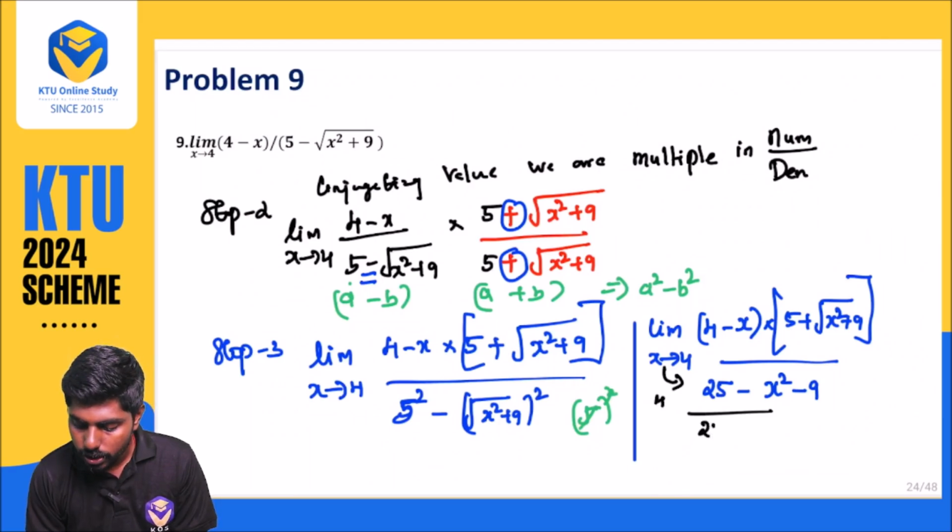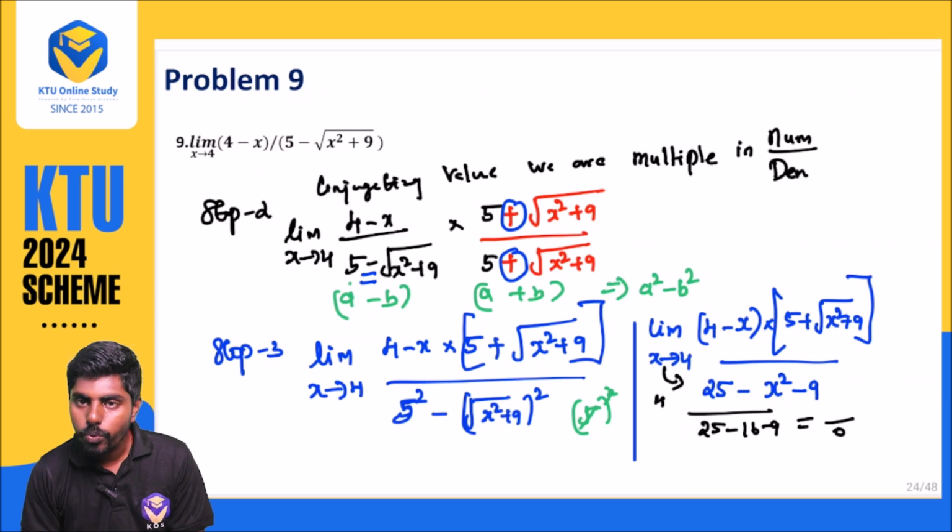That is nothing but denominator 25 minus 16 minus 9. Now also you are getting 0. So what do you want to do now? You should not get the denominator as 0. So what can you do?